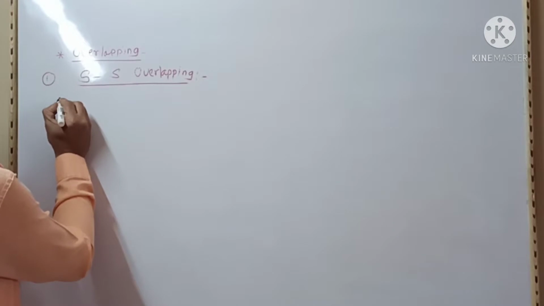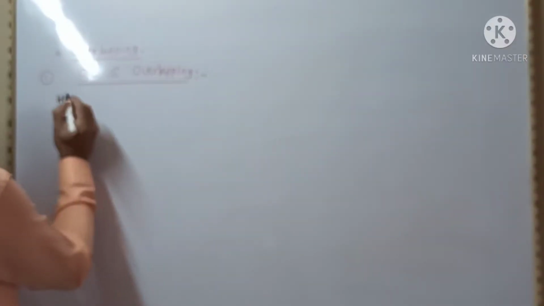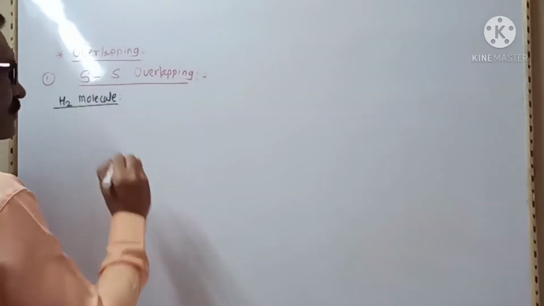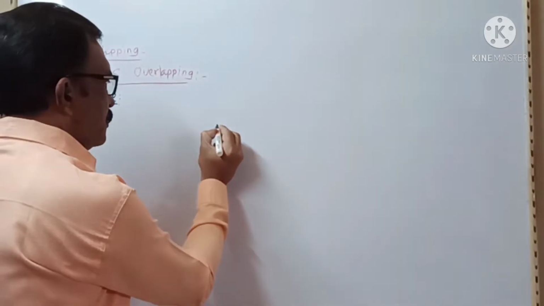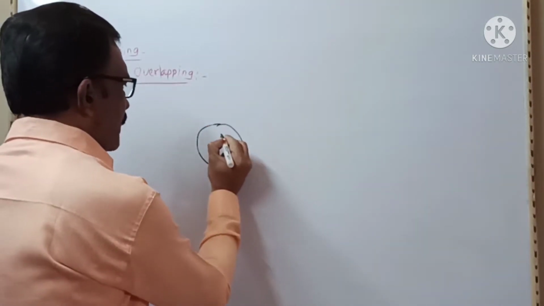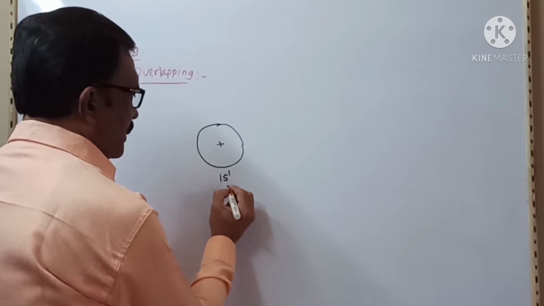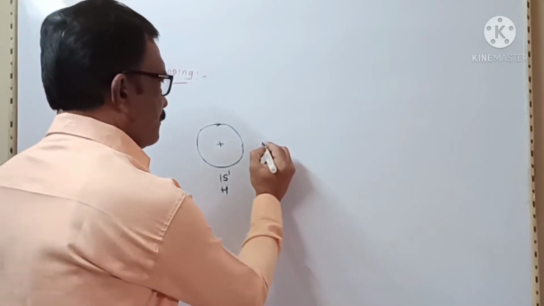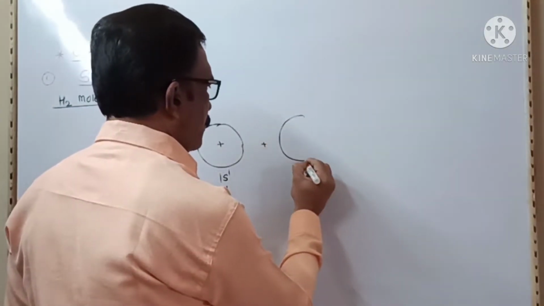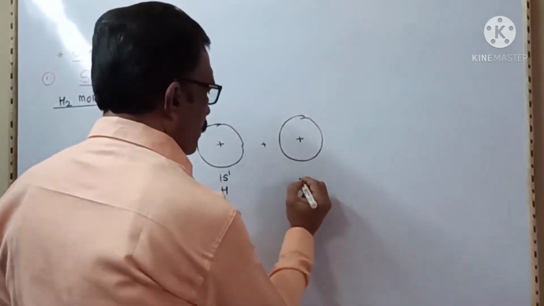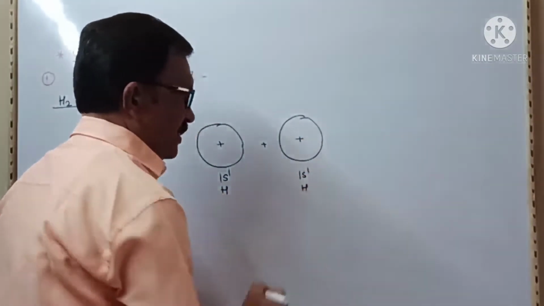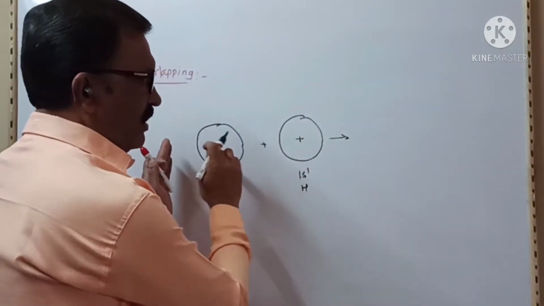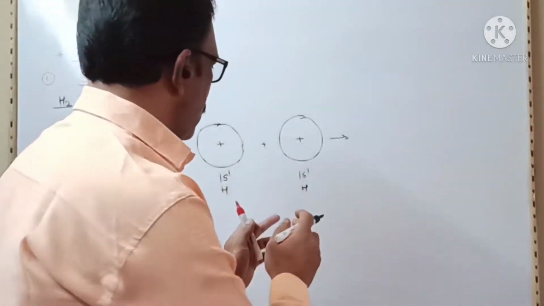For example, the formation of a hydrogen molecule. In the hydrogen molecule, the 1s1 orbital of one hydrogen atom overlaps with the 1s1 orbital of another hydrogen atom.